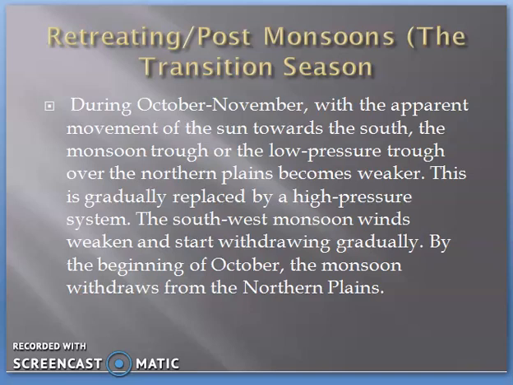When the pressure of the Indian landmass started to increase, the southwest monsoon which entered India previously became weakened and started withdrawing gradually. At the beginning of October, the monsoon withdraws from the northern plain. And this is called the period of the retreating monsoon.